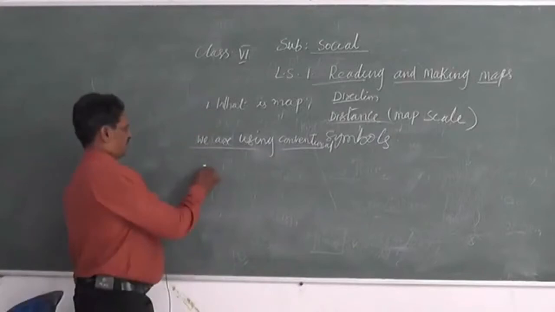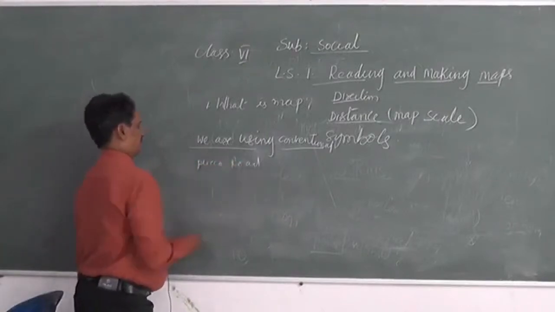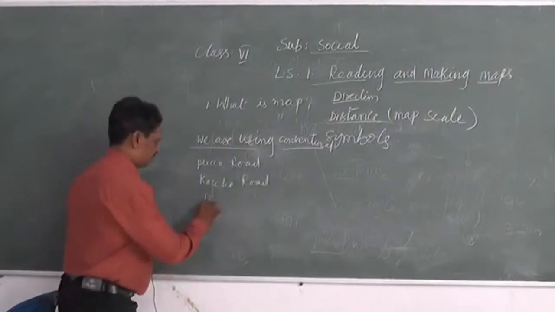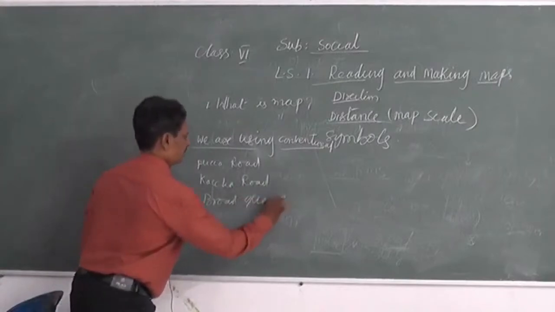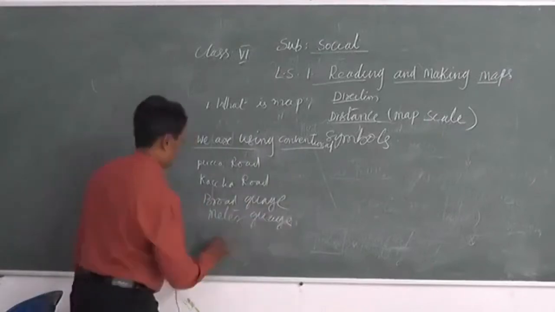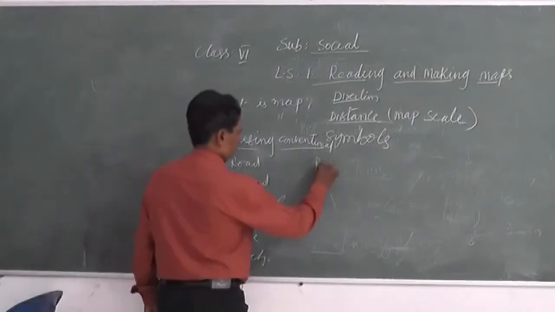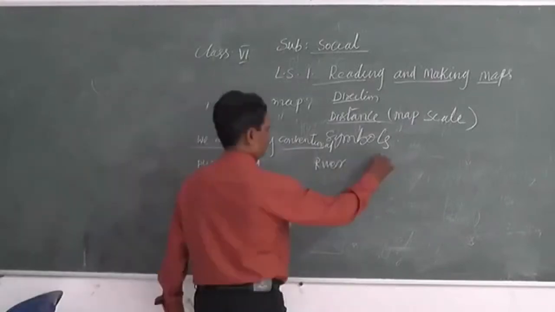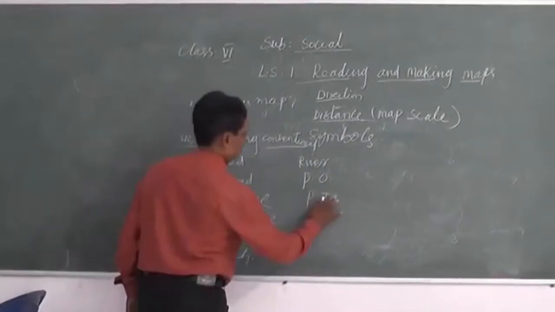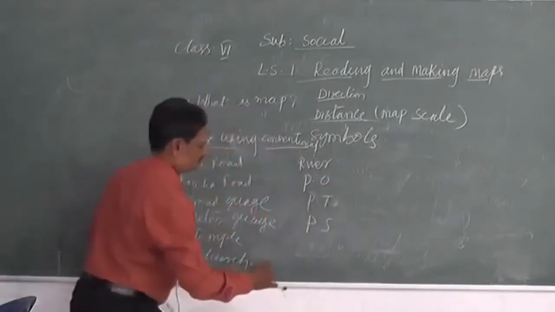Suppose, there are some symbols given in your textbook, like pucca road, kacha road, broad gauge, meter gauge, temple, church, river, post office, post and telegraphs, police station, and river also, trees.